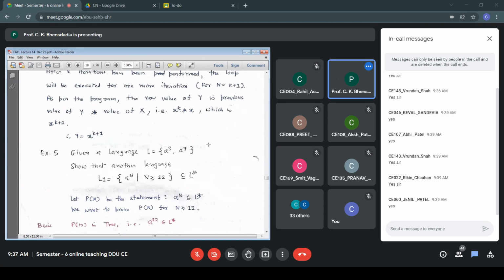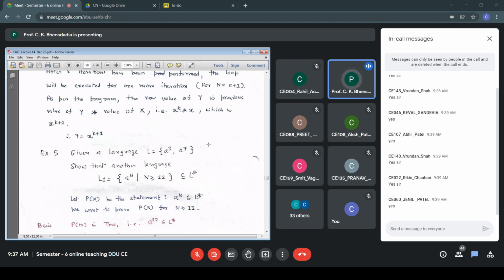We'll show that all such elements belong to L star, so automatically L1 becomes a subset of L star.